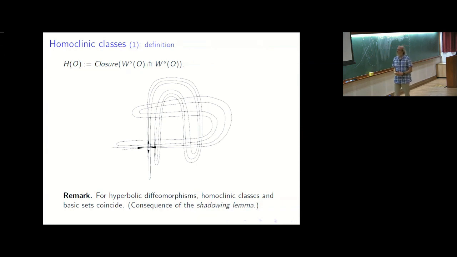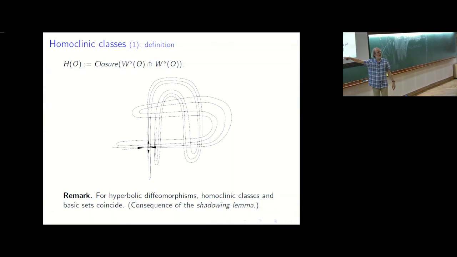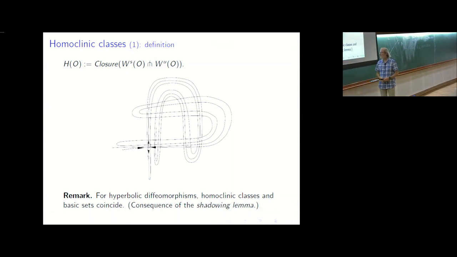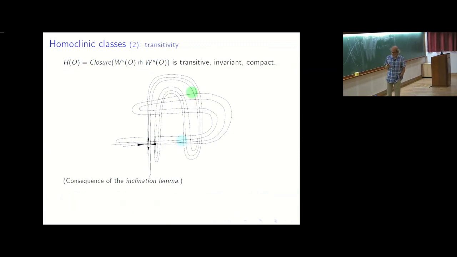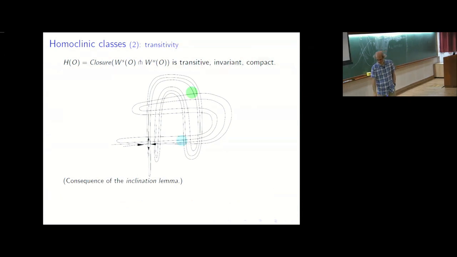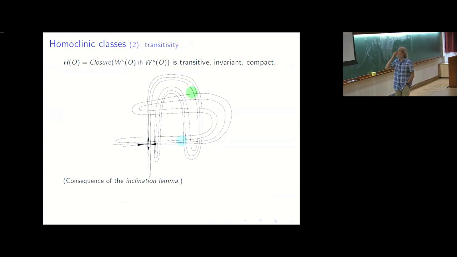And conversely, to show that the homoclinic class fills the basic set, we need to know more about hyperbolic dynamics and about the shadowing lemma. But I won't detail that. Okay. So the goal is really to talk about non-uniformly hyperbolic systems. A good property, a big motivation for studying this set, is that they are transitive. So they contain orbits that are dense in the homoclinic class.